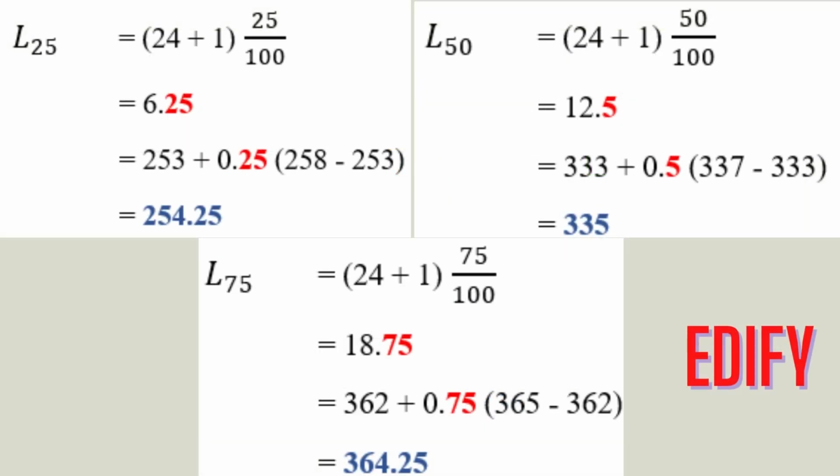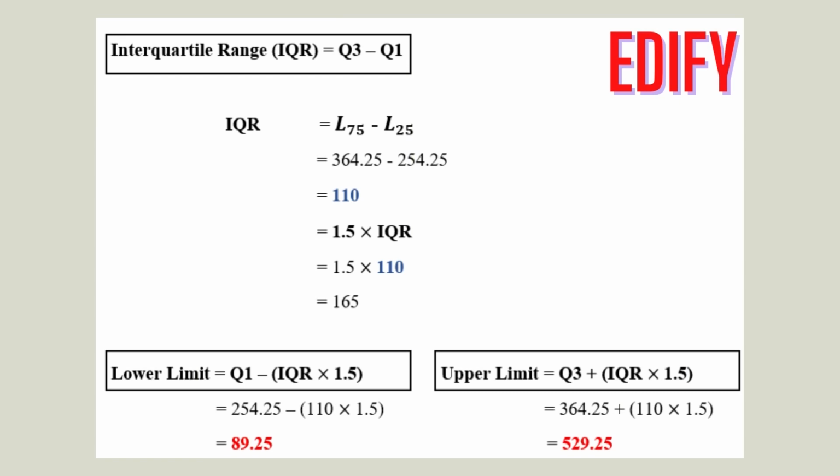For Edify data, the minimum value is 218. The quartile 1 is 254.25. The median is 335. The quartile 3 is 364.25, and the maximum value is 584. For the box plot of Edify company, we must find the lower limit and upper limit.